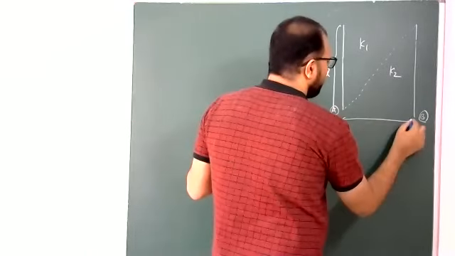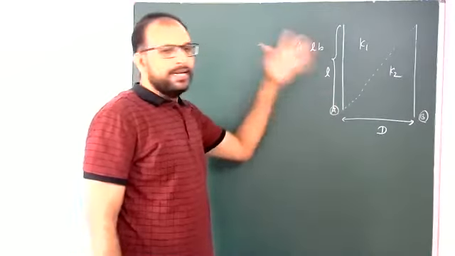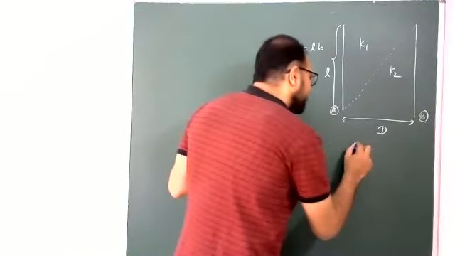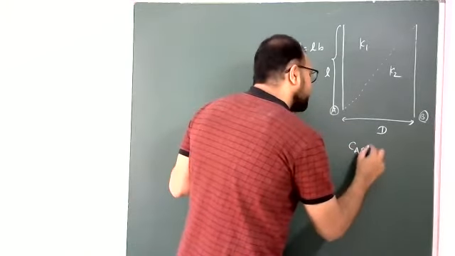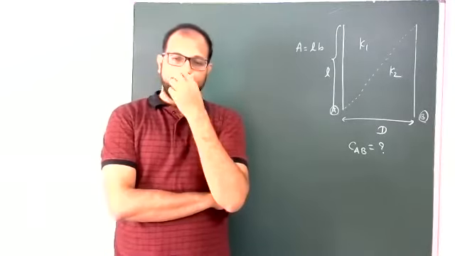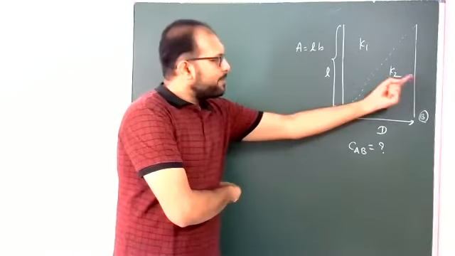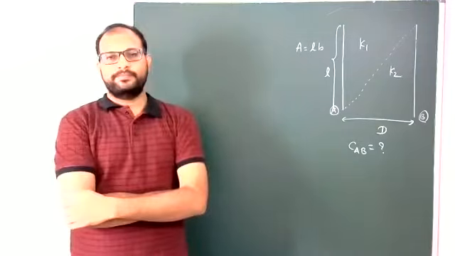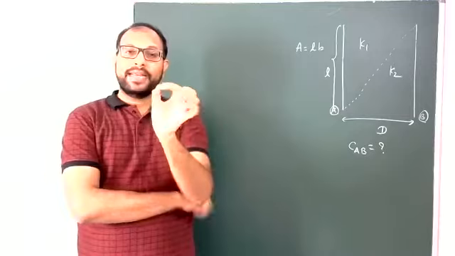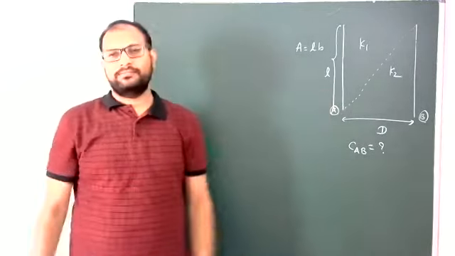Here to here, total distance capital D. Here to here L. So this is now the present form. Between A and B, what is the effective capacitance? Yes, students, from plate number A to plate number B, the portion of one dielectric medium is decreasing, and the other dielectric medium is increasing.